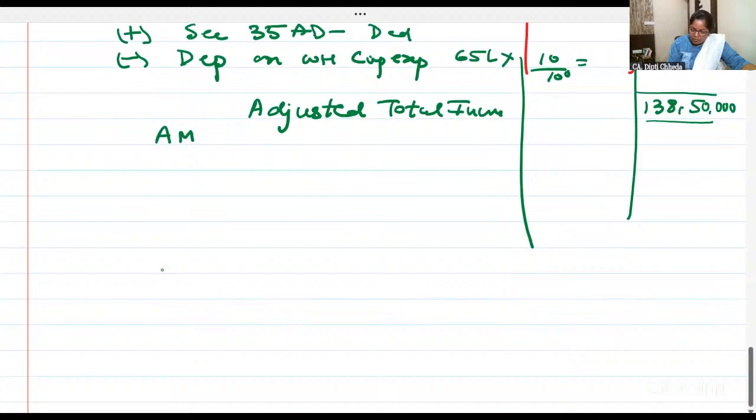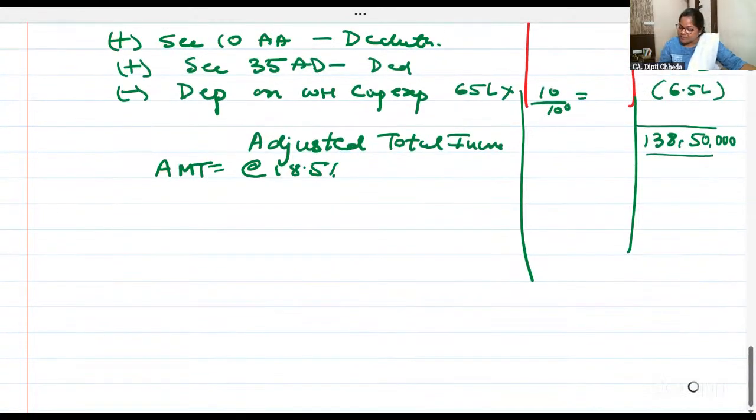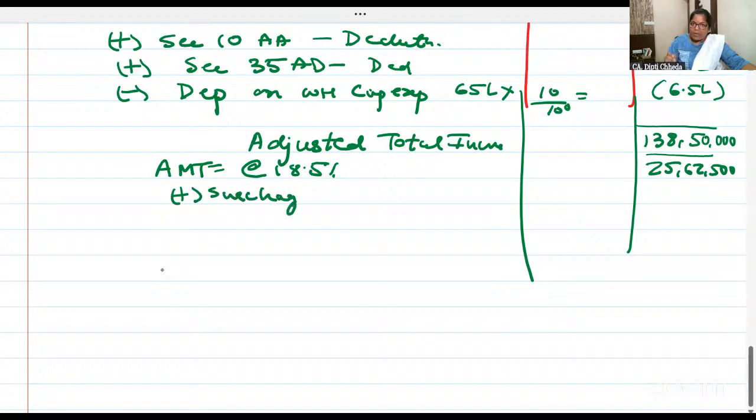Now, what is the alternative minimum tax at the rate of 18.5%? Alternative minimum tax at the rate of 18.5% is 25,62,500. And we should pay surcharge because it's a partnership firm and the income has exceeded 1 crore.